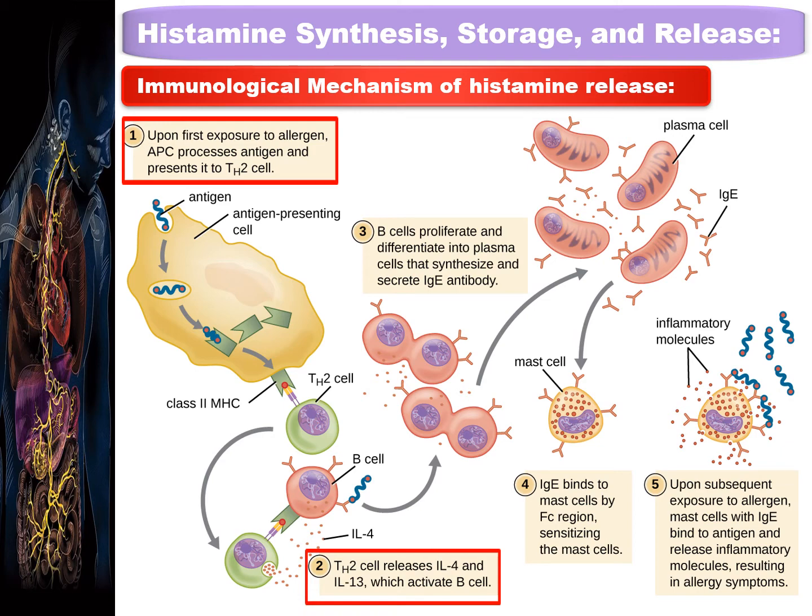Then after the activation of B cells, what happens? The B cells proliferate and differentiate into plasma cells, and synthesize and release the IgE antibodies. Then further focus on this fourth step. What happens? These IgE antibodies bind to the mast cell by the Fc region, sensitizing the mast cells.